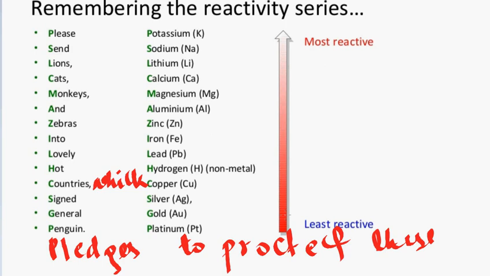So this way you will be able to remember the reactivity series, and hence will be able to solve simple chemical reactions which examiners often give in the paper to just test whether that candidate is serious or not, because these concepts are very easy. If you know this, you can solve it in 2 seconds, right? And if you don't know, your marks are gone. 1 mark is gone, an easy thing is gone.